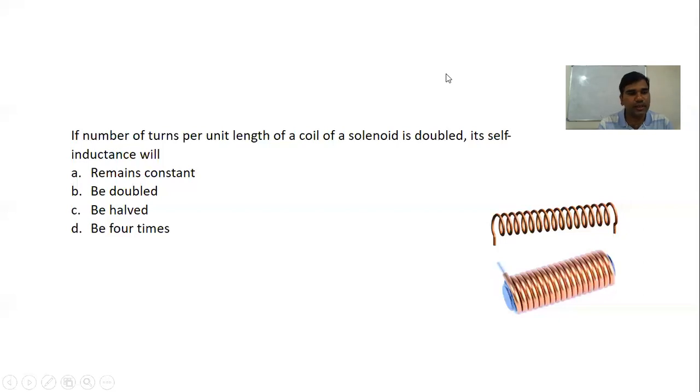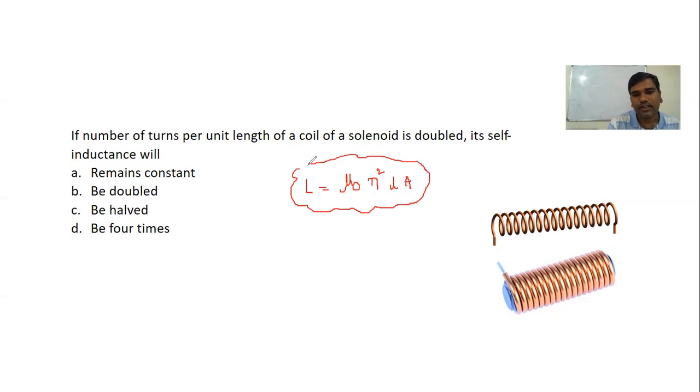Now the second question. If the number of turns per unit length of a solenoid coil is doubled, what happens to its self-inductance? Now this is based on the self-inductance formula. We already derived, and you all know, that self-inductance L is equal to mu naught, that is the permeability of free space, into the number of turns per unit length squared, into the length of the coil and the area of cross section. So this is the formula we use for the self-inductance.